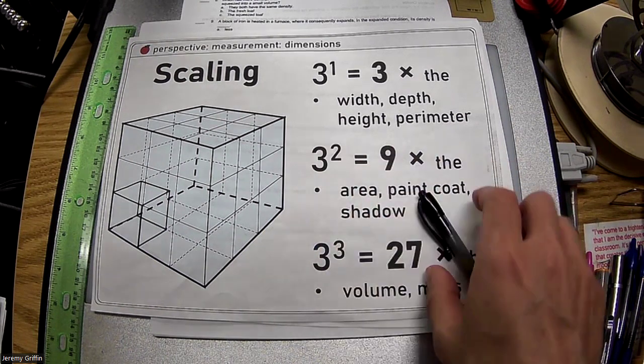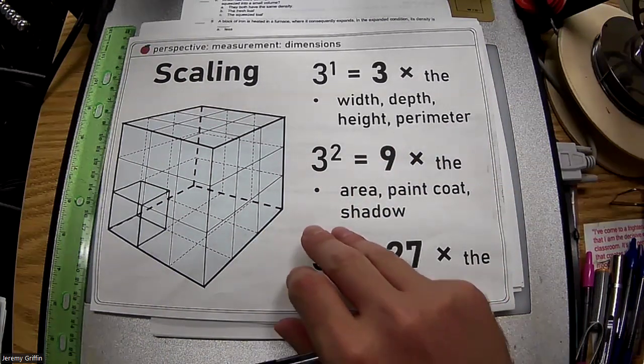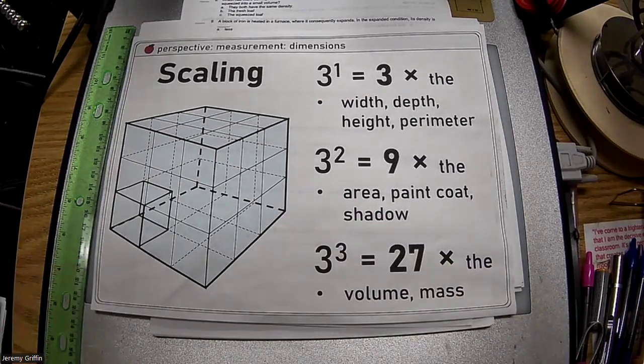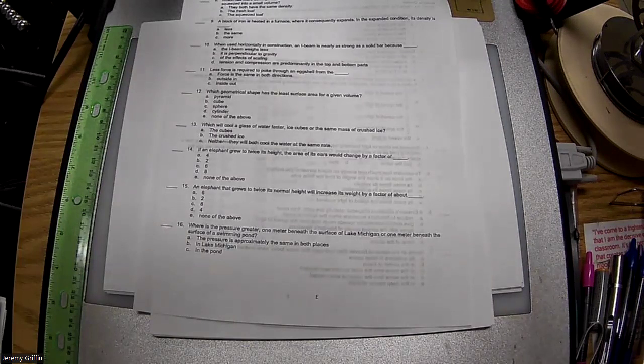2 squared is 4, so it'll be 4 times the area for the elephant ears. Is that true? One of the reasons elephants have those big ears, they're such large animals, is that they need to radiate away a bunch of heat energy. So they need to increase the surface area, and large ears help them do that.